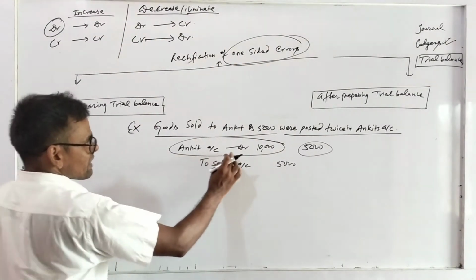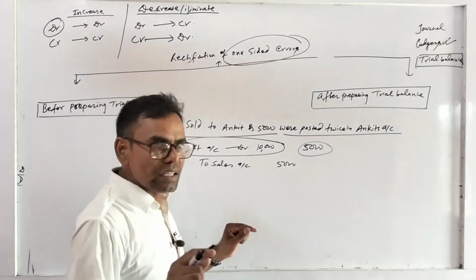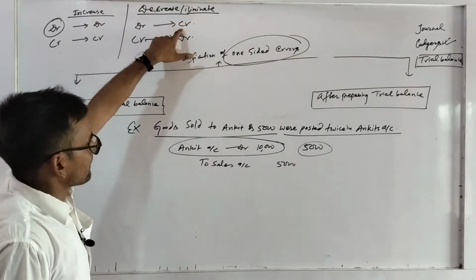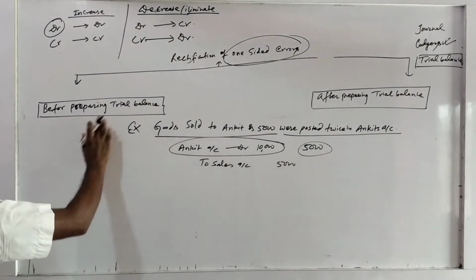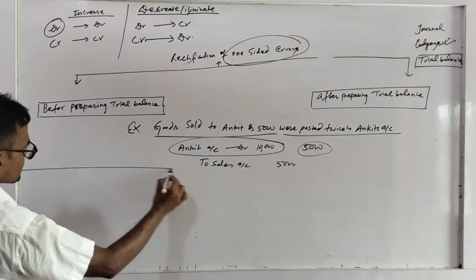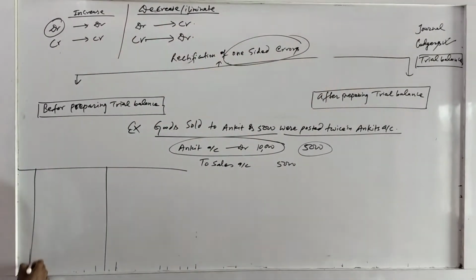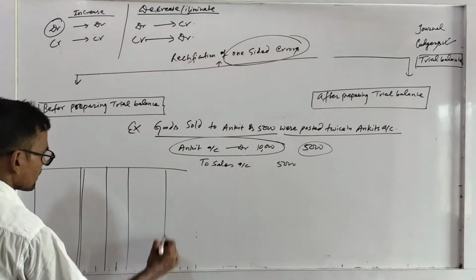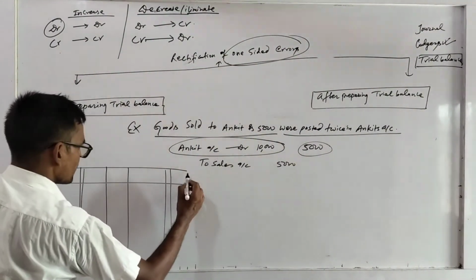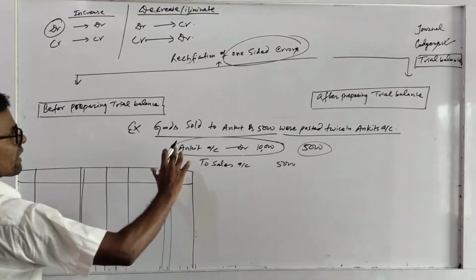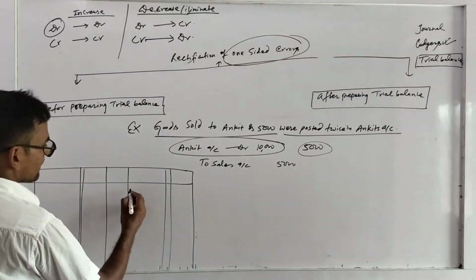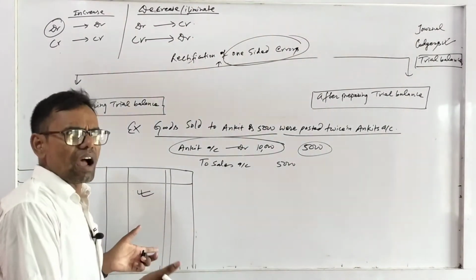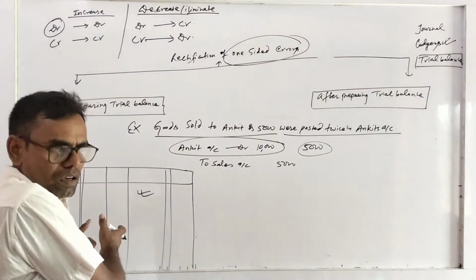Ankit is debited and you have to decrease it, then the debit should be credited. So if it is before preparing trial balance, you have to prepare a ledger like this, and the Ankit account should be credited. Here you have to credit, and that I have already taught you.